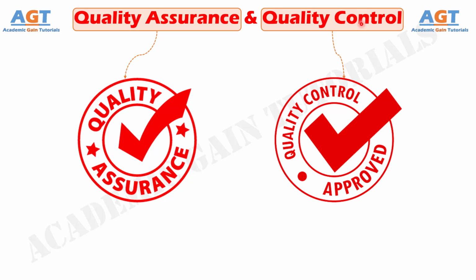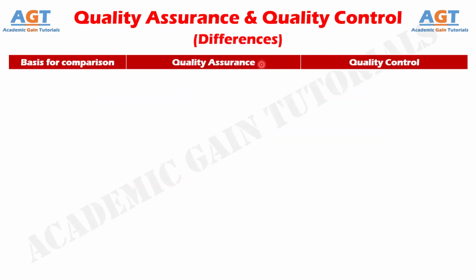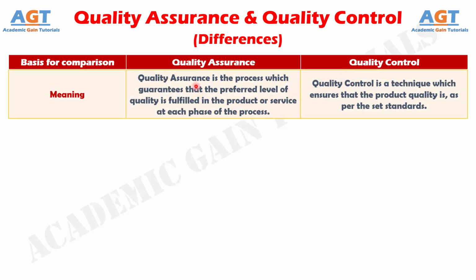So, let's look into the basic differences between quality assurance and quality control in a tabular form. Difference number 1. Quality assurance is the process which guarantees that the preferred level of quality is fulfilled in the product or service at each phase of the process, whereas quality control is the technique which ensures that the product quality is as per the set standards.